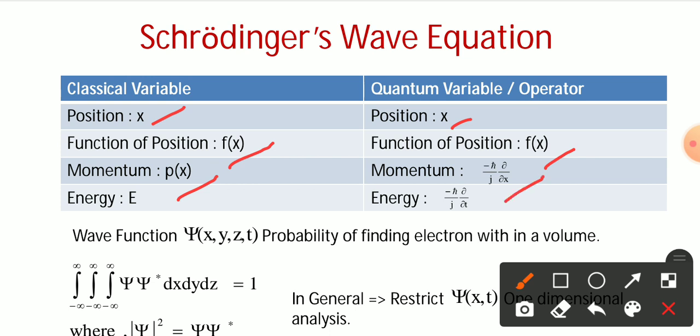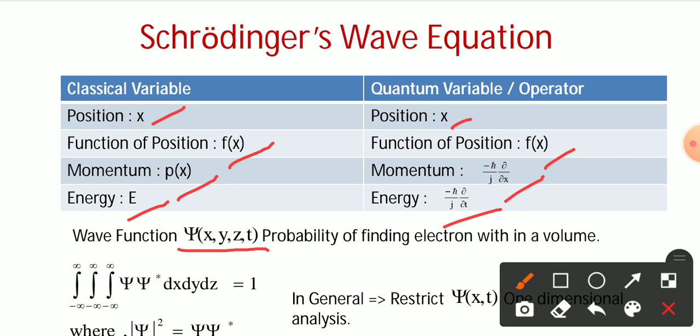And for the energy, it is defined as E, and the energy for the quantum variable or operator will be chosen as minus j ħ ∂/∂t. So if we talk about the wave function from the three-dimensional point of view with respect to time, the wave function can be defined in the form of ψ(x, y, z, t). We are taking here the Cartesian coordinate form. Here the coordinates are defined as x, y, z with also t.